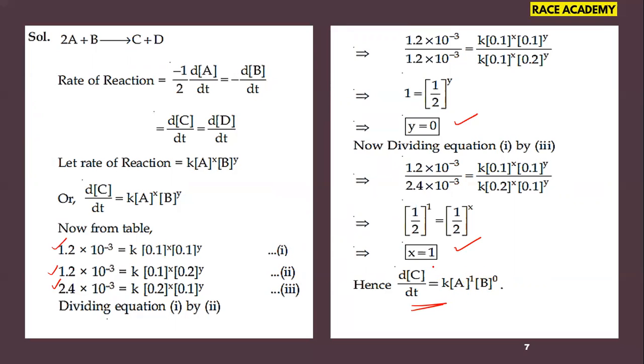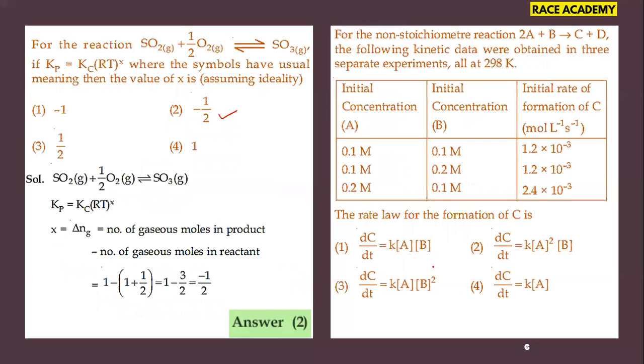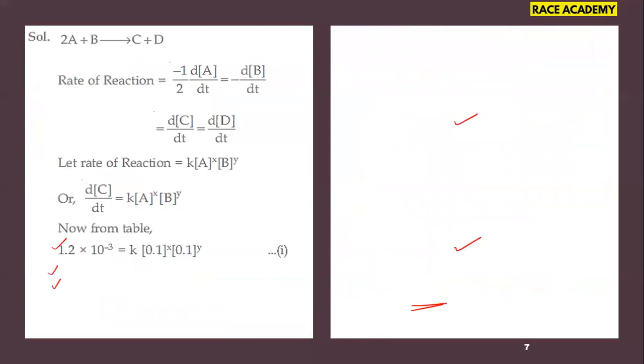That means that is the expression given in the question. The fourth option is the right option for this question, as they gave dC by dt is equal to K into the concentration of A only. So that is the right option for this question. Let us move to the next one.